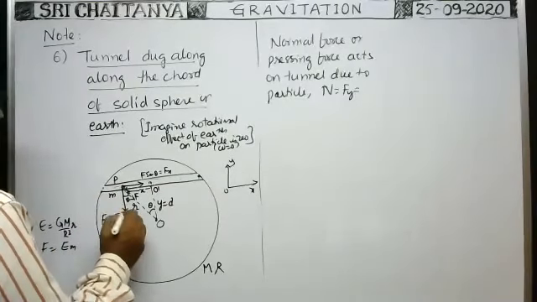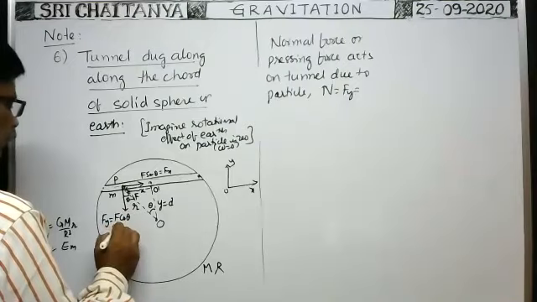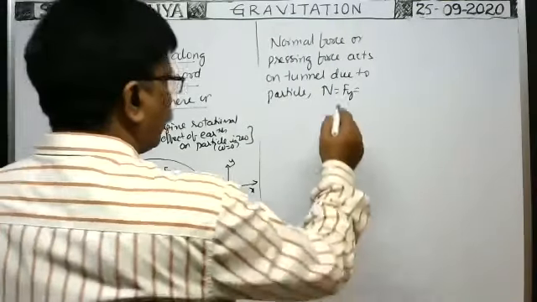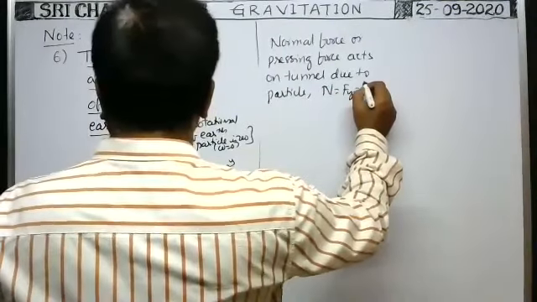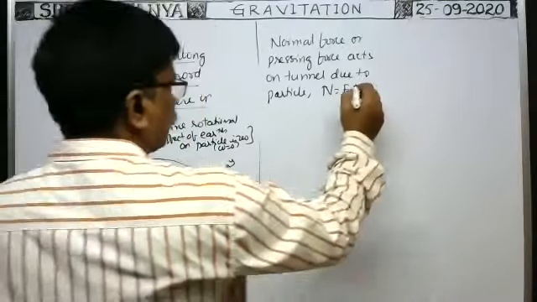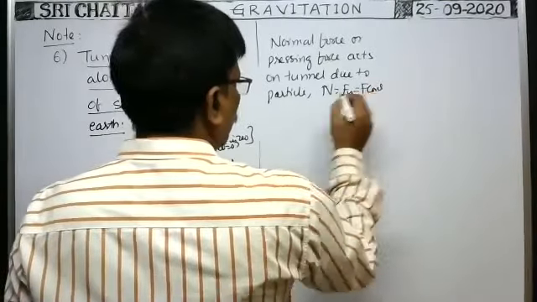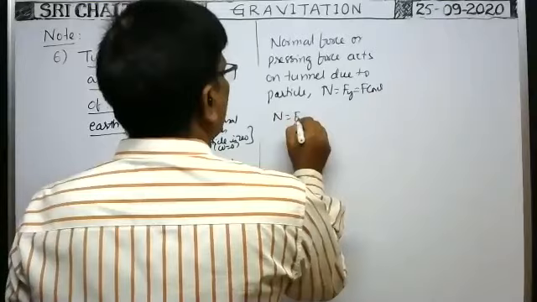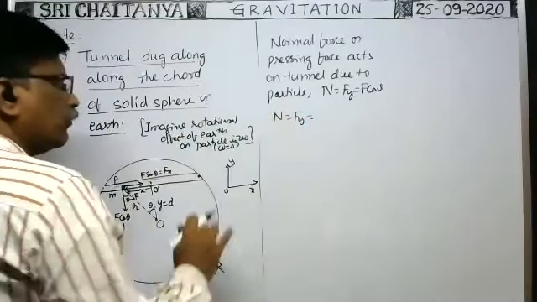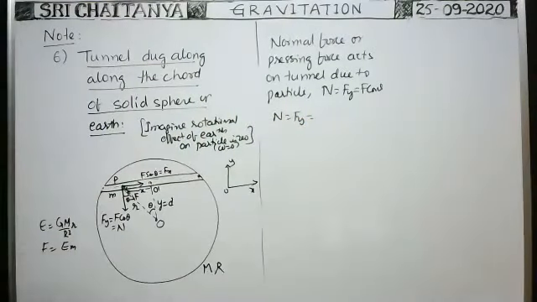That's why Fy is also equal to N. So N is equal to Fy, that is equal to F cos theta. It is a pressing force or normal force. Okay, Fy is equal to F cos theta.